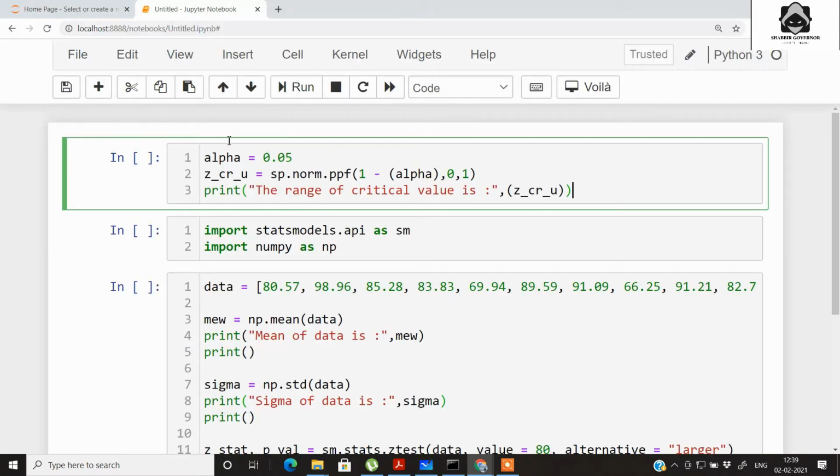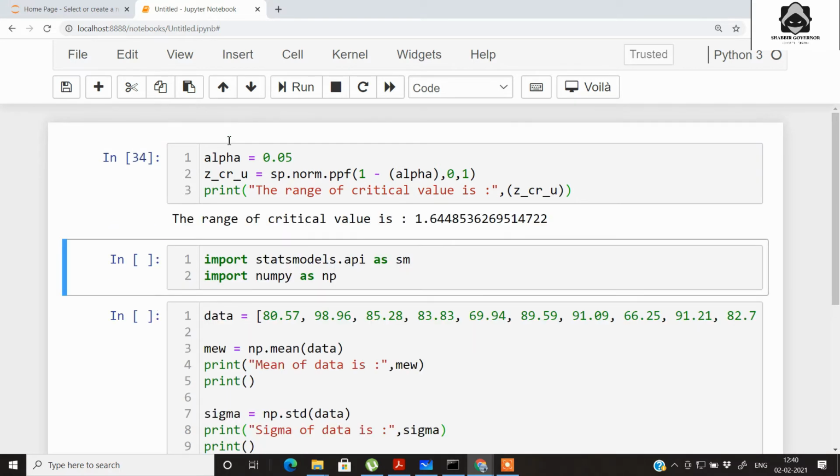Firstly, we will carry out the critical value range. So here we have the alternate hypothesis which is larger, that is on the right side. It is a one tail test. So we need to find the critical value on the Z Gaussian distribution for 95%. So here we have 1 minus alpha and the standard mean is 0 and the standard deviation is 1.